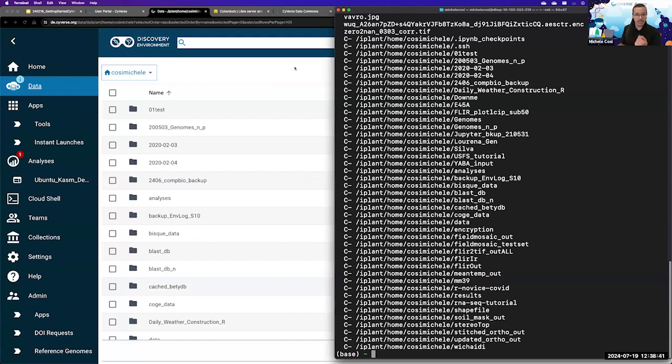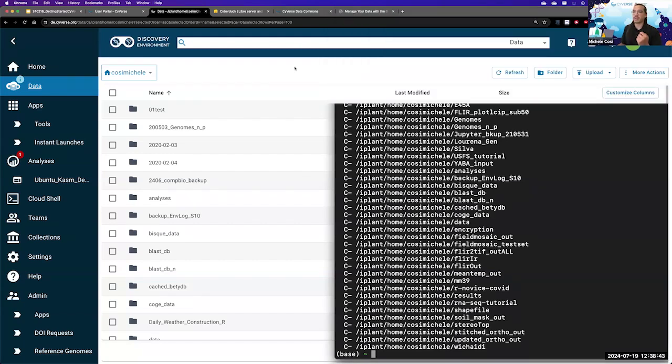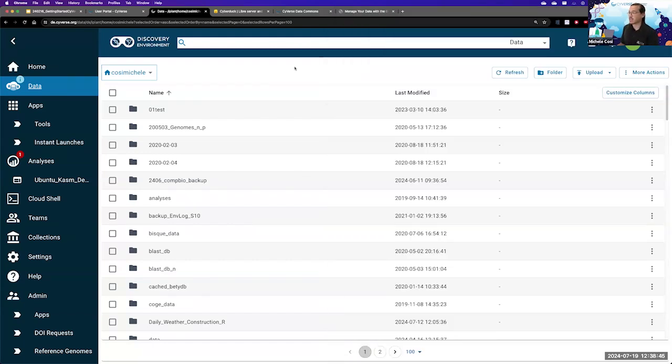So let's go back to the discovery environment and the data store itself. Given a specific subscription level, you're granted a number of gigabytes or terabytes, depending on your subscription level. But uploading data to CyVerse is not the only thing CyVerse is good at.